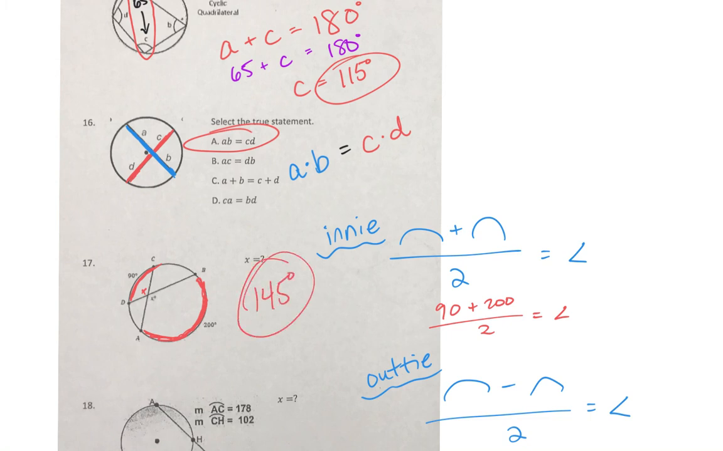And then with the outie, you're going to be doing some subtraction. We know that AC is 178. So 178 for this guy and 102 for this guy. It's easier to subtract by taking the little one from the bigger one. So do 178 minus 102 divided by 2 should give you your angle. 76 divided by 2 is 38.